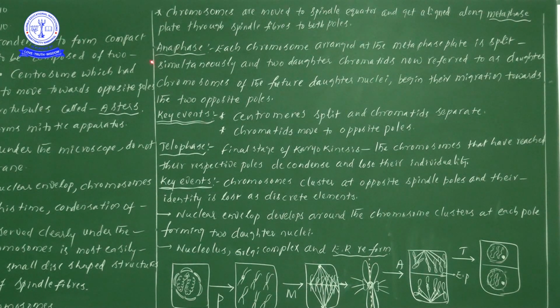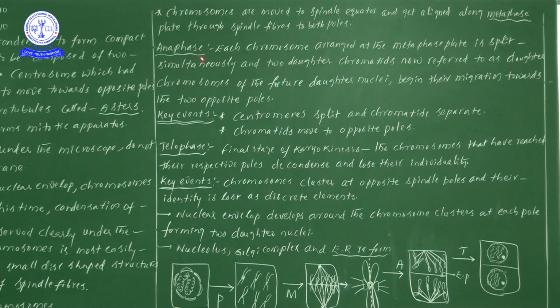Next one is anaphase, the third stage under karyokinesis. In anaphase, what are the main important points? Each chromosome arranged at the metaphase plate is split simultaneously, and the two daughter chromatids are now referred to as daughter chromosomes of the future daughter nuclei.